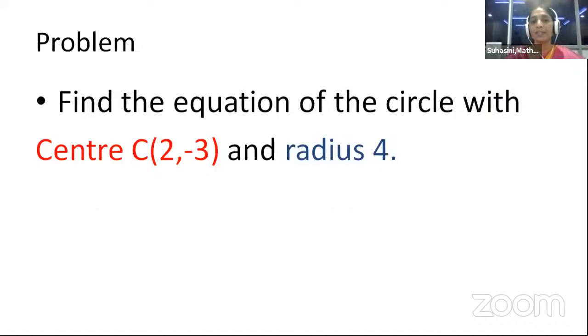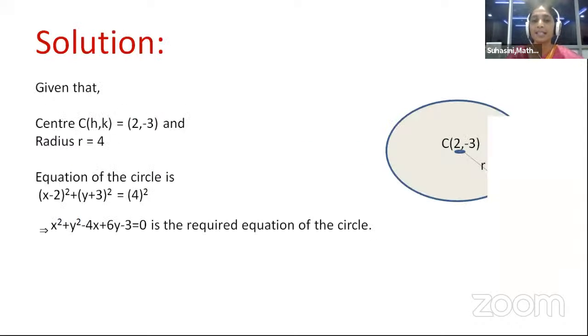Find the equation of the circle whose center C is 2 comma minus 3 and radius 4. First, in the mathematics questions, first we have to write what is given. Given that center of the circle C(h, k) is equal to (2, minus 3) and radius r is equal to 4. And what is the formula to find out the equation of the circle? First, the formula should be written. Here in the PPT, formula is not written, but when you present in the exam, you have to write the formula. Even if your calculation is going wrong, for the formula you will get a mark. So always formula should be written.